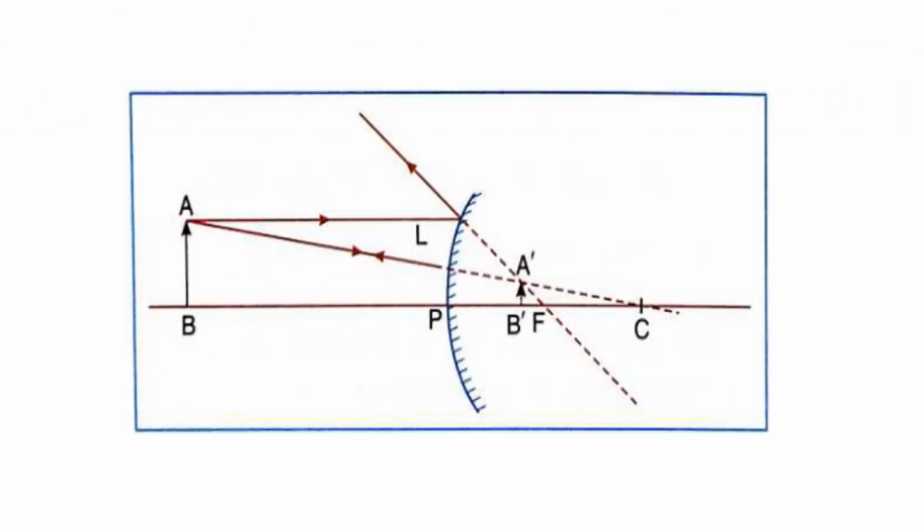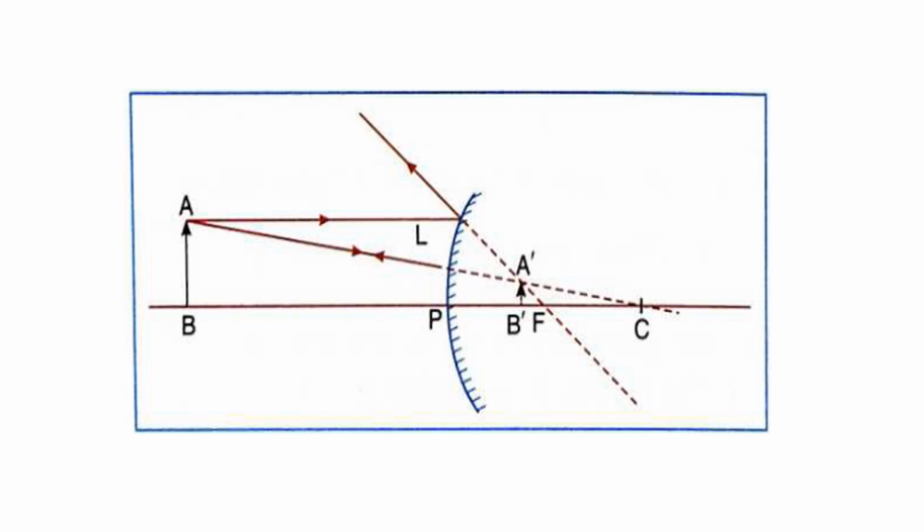Then coming to the convex mirror, here also we are getting a virtual image. From the object we draw two incident rays. One is parallel to the principal axis. Another one seems like going through the center of curvature. When the incident ray is parallel to the principal axis, it seems like going through the focus.